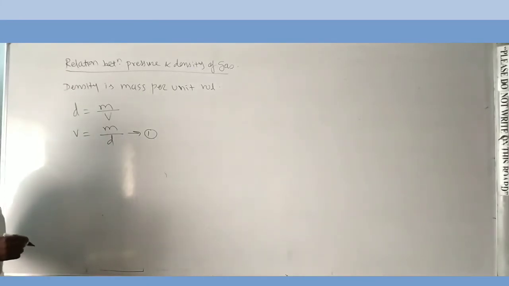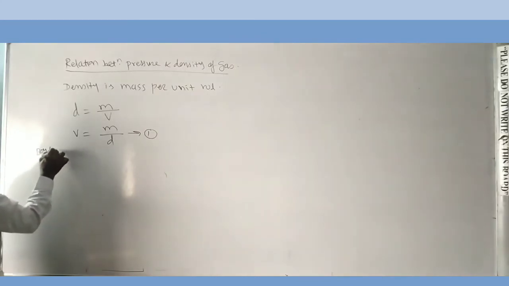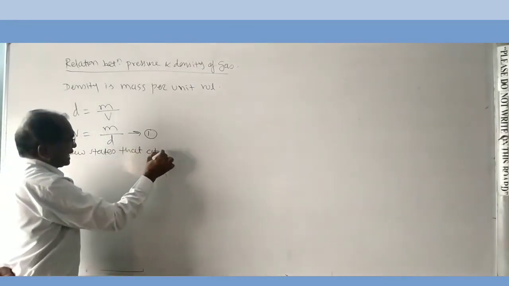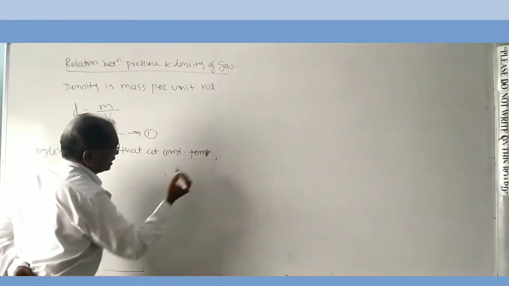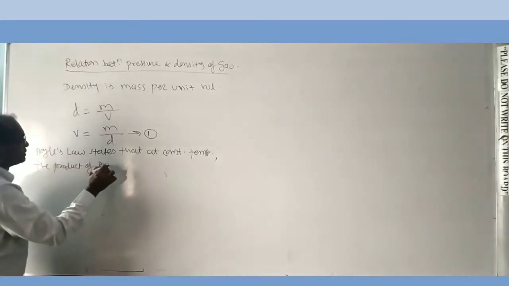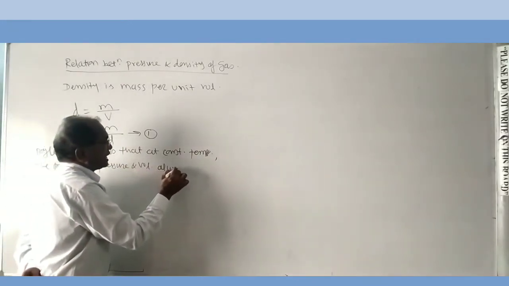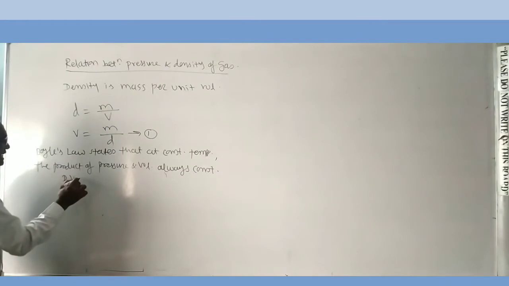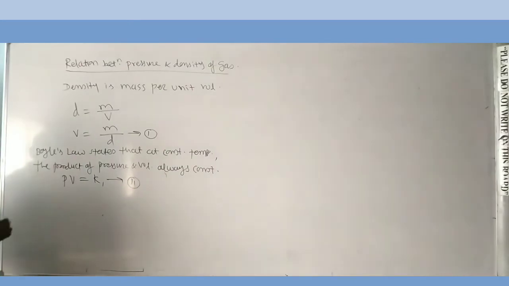And then according to the statement of Boyle's law, Boyle's law states that at constant temperature, the product of pressure and volume is always constant. That is, PV is equal to K1. Equation second.